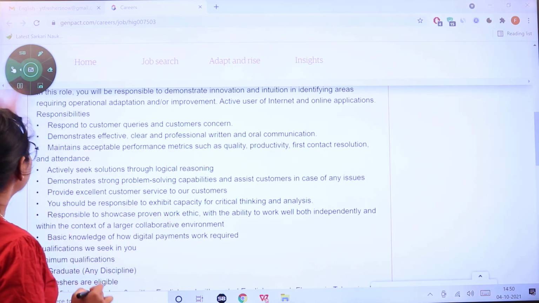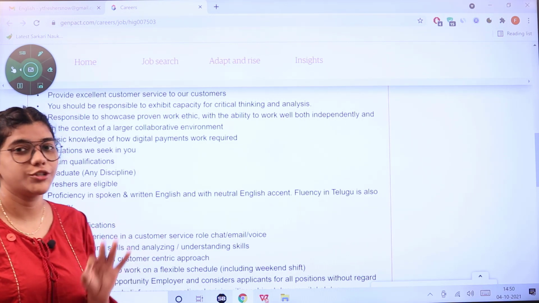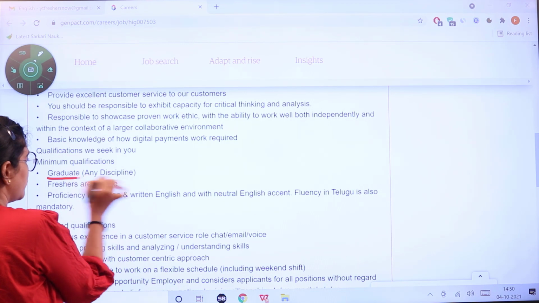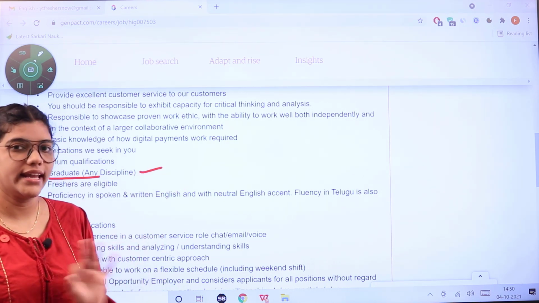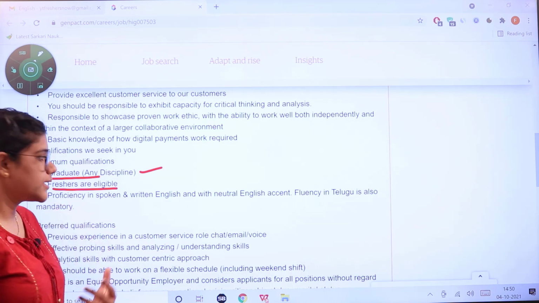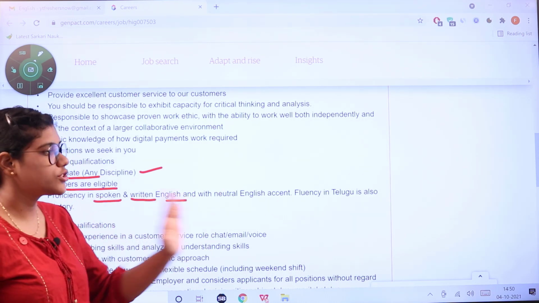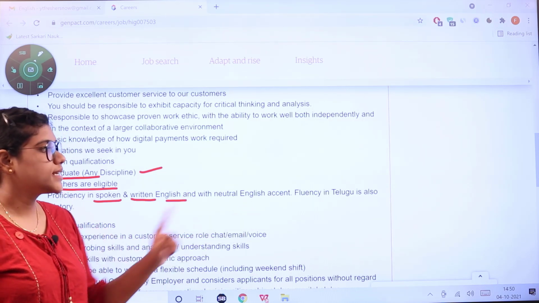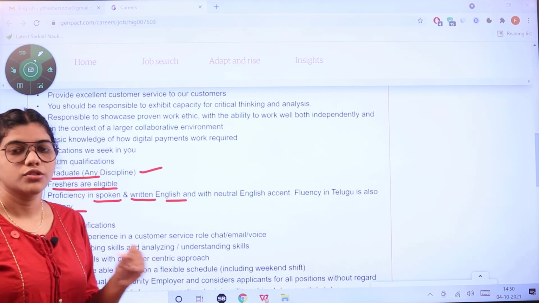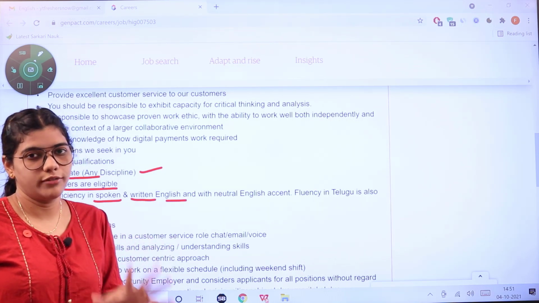And the next section, which is very important, is the qualifications that a candidate should have. The minimum qualification that they are looking for in a candidate is graduate, and graduation can be done in any discipline, and freshers also are eligible to apply. Mostly the candidate should be able to speak and write in English with a neutral English accent. Fluency in Telugu is also mandatory for this particular post. So you should have minimum communicative English plus Telugu fluency as well.